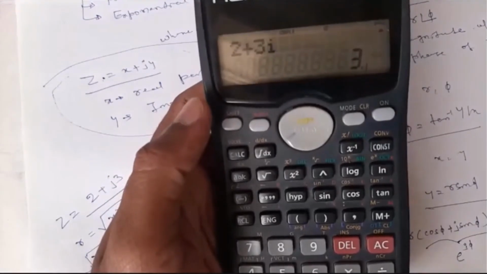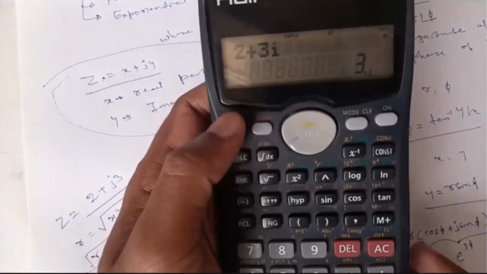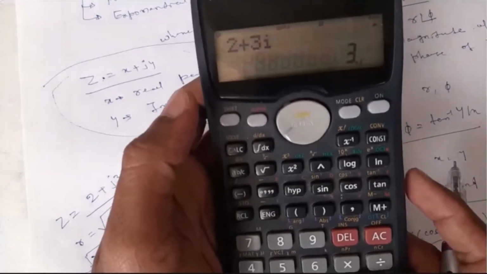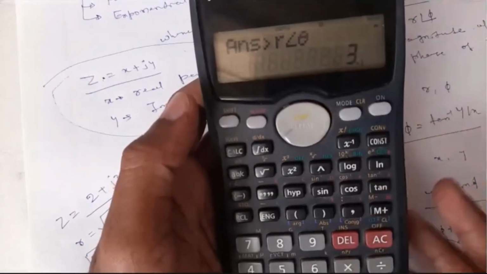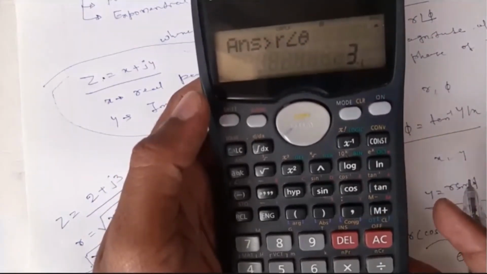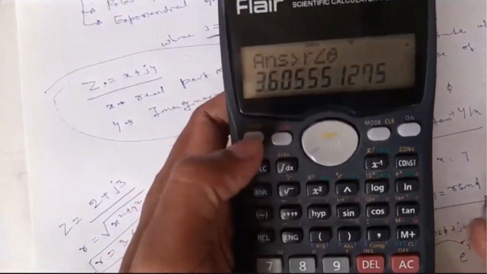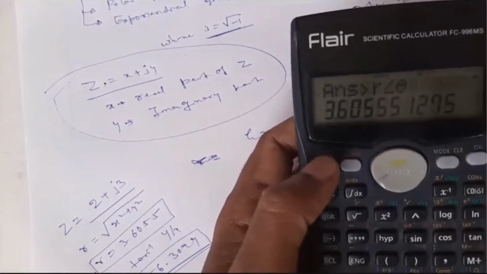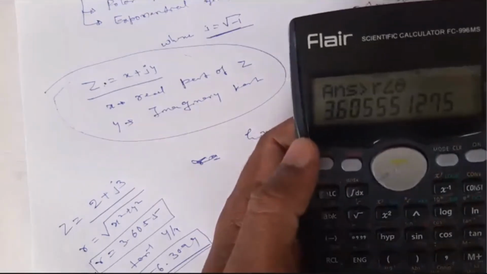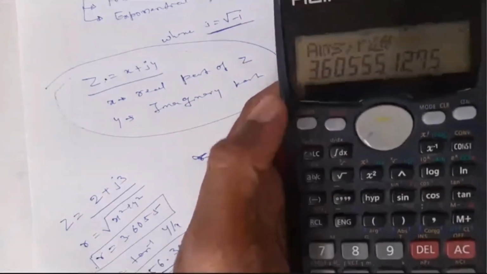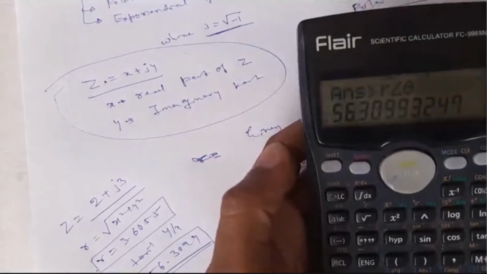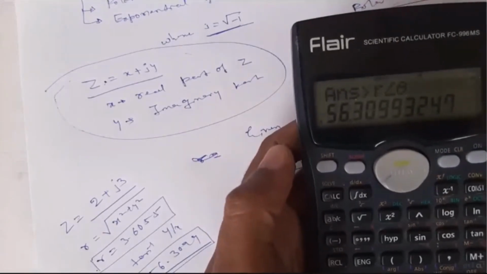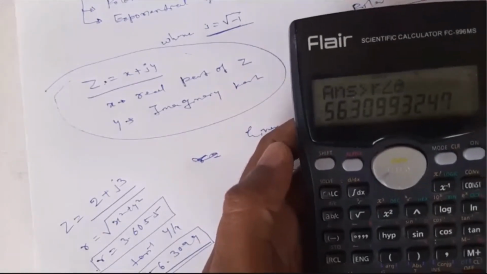Now to convert this to polar, press shift and press plus, then equal. Look at this, 3.6055 is the magnitude, and to see the phase, press shift and equal, this is the phase, 56.3099. I hope this is clear to all of you.